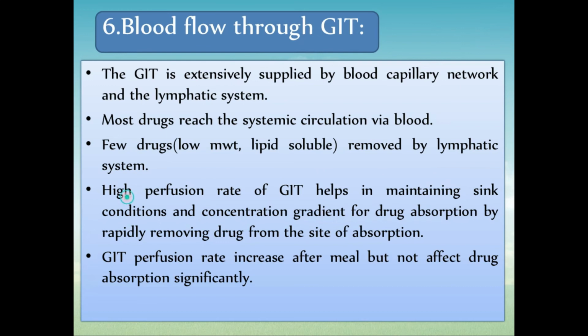Then high perfusion rate of GIT helps in maintaining sink conditions. High perfusion rate means what? High blood flow to the GIT. If your blood flow to the GIT is higher, maintaining of sink condition will be possible and your drug will get better absorbed. GIT perfusion rate increases after meal but does not affect the drug absorption significantly.